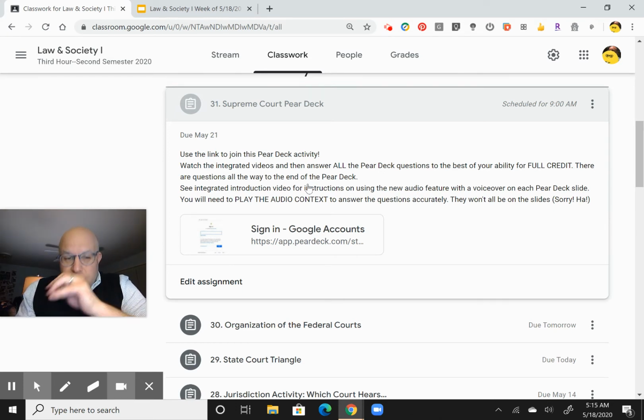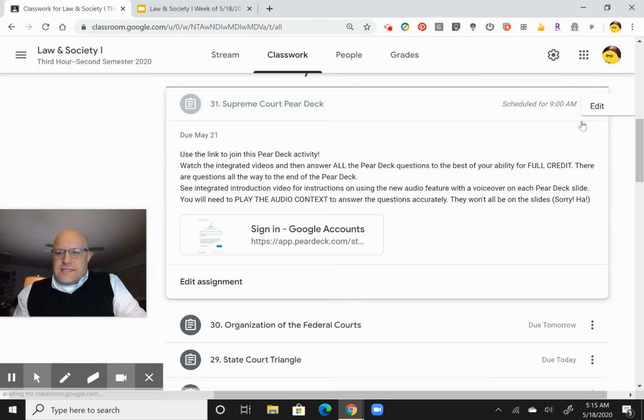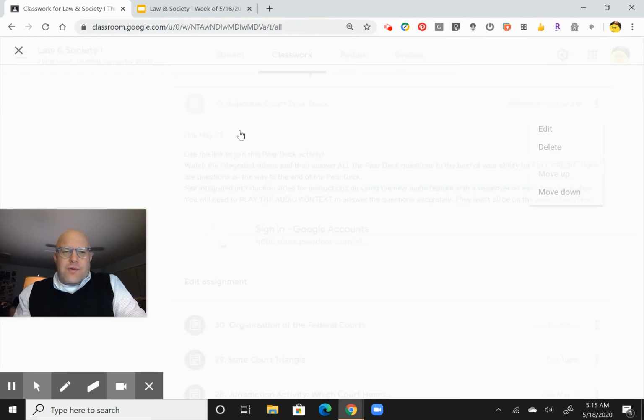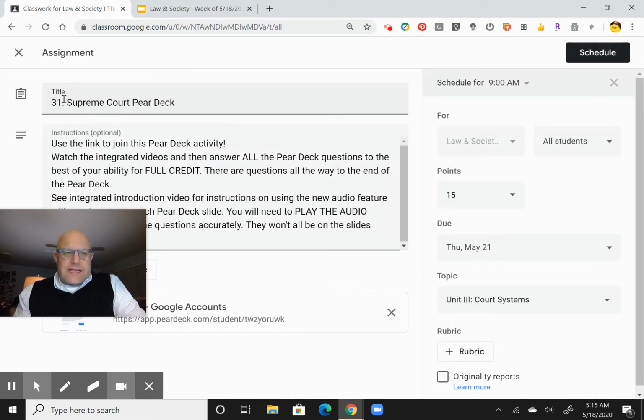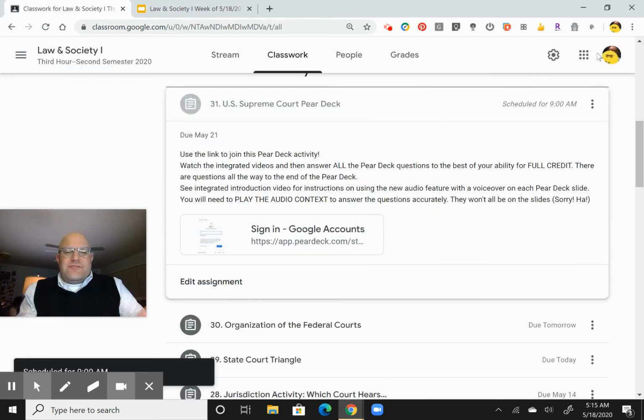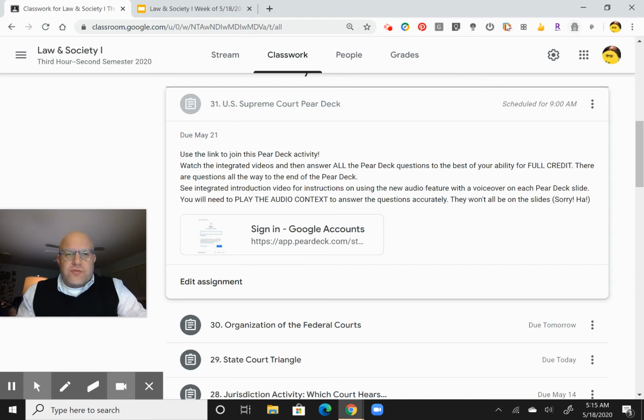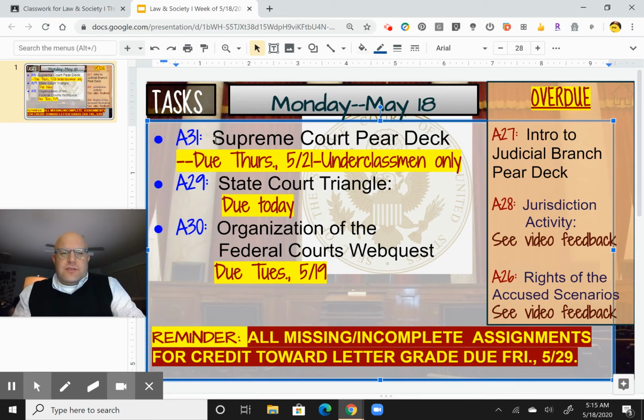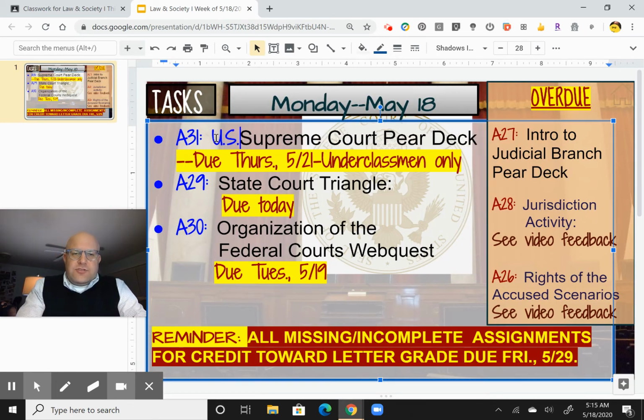And the U.S. Supreme Court, I'm talking about the U.S. Supreme Court. In fact, I should put that on there, U.S. Supreme Court pear deck, and how the U.S. Supreme Court operates and how they are a court that hears cases only when there's a conflict in federal law, when there's a conflict between the states, when there's a constitutional question at play, or usually it's a constitutional question, and their judicial review when they hear the cases regarding judicial review.